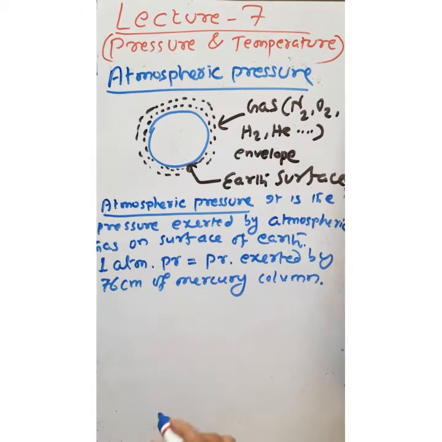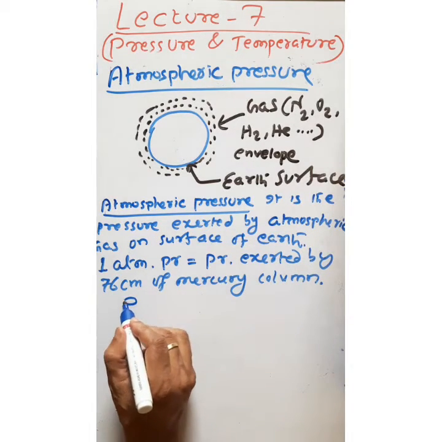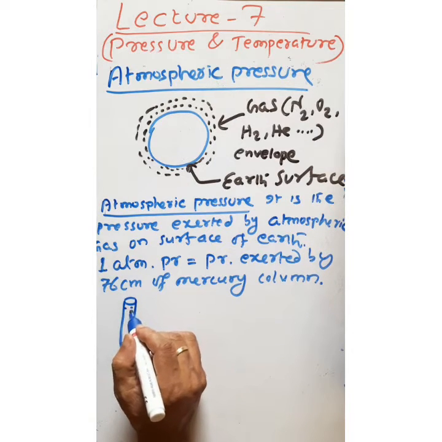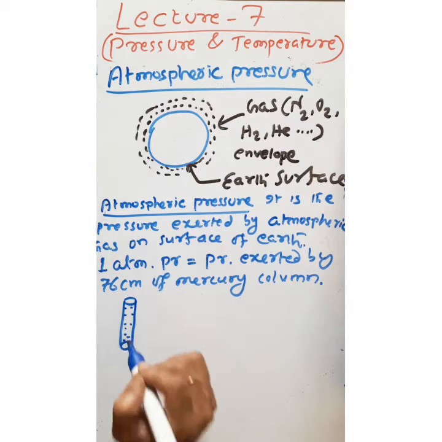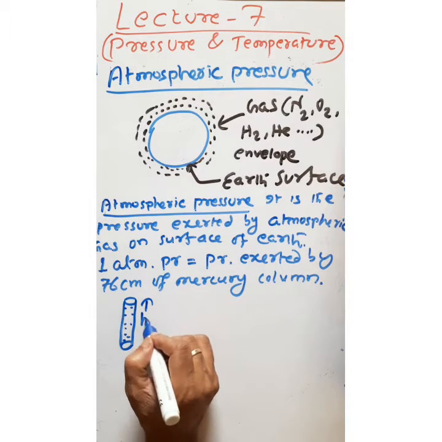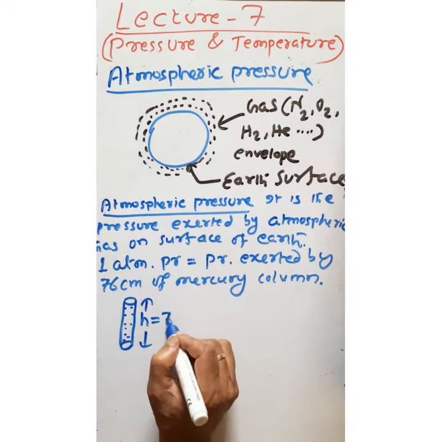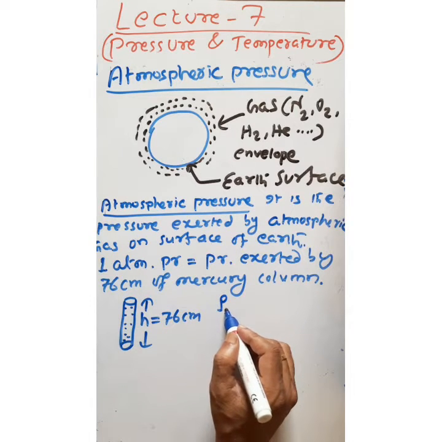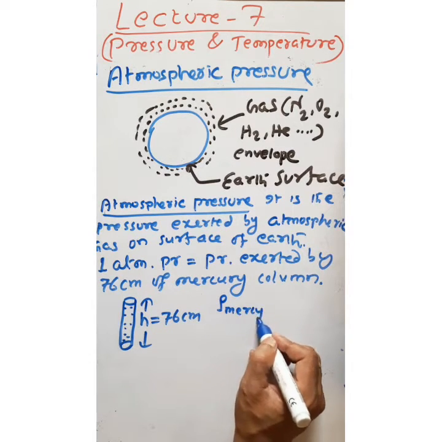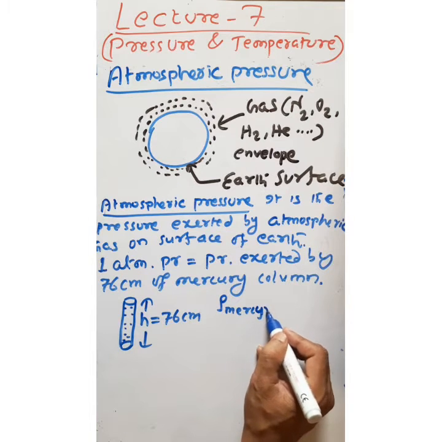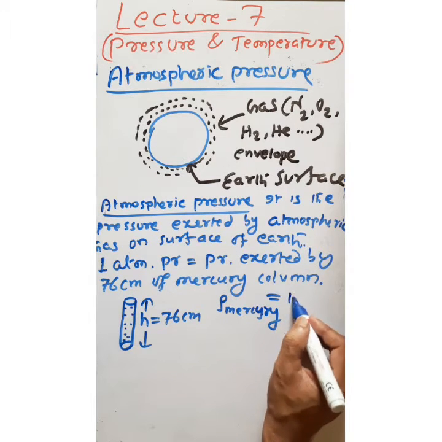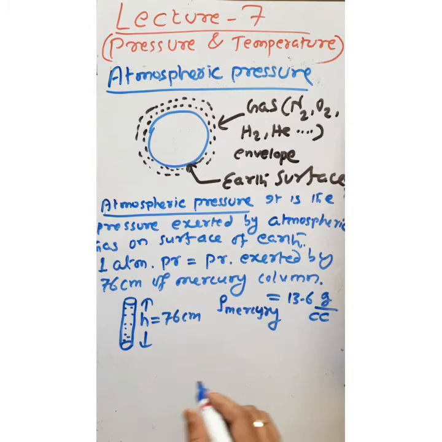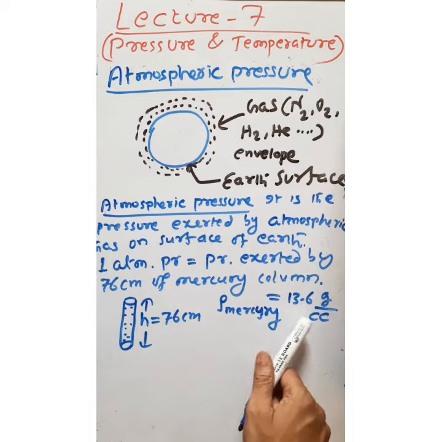Suppose you take a tube, and inside this tube you keep some mercury liquid, and the height of the mercury liquid column is 76 centimeter, and the density of mercury is 13.6 gram per cubic centimeter. So this is the density of mercury.